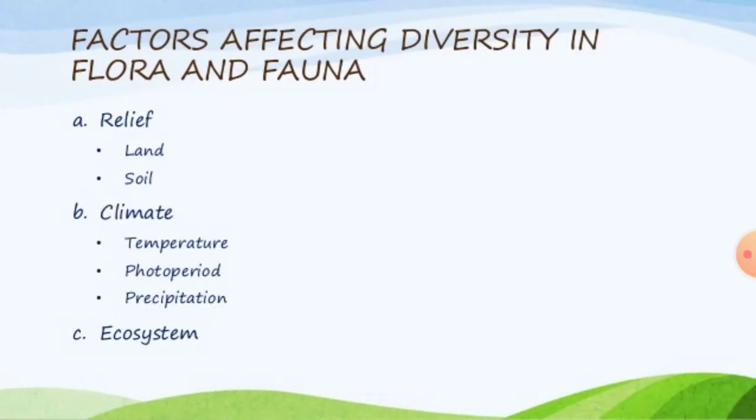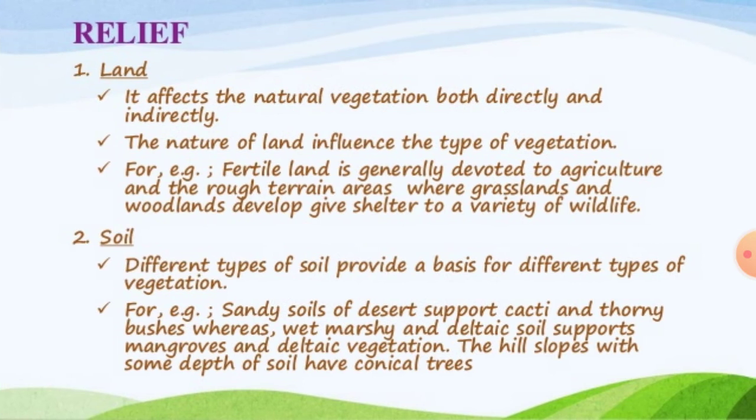Factors affecting diversity in flora and fauna are relief, climate, and ecosystem. Relief has two types, the land and the soil. Climate has three types, the temperature, photoperiod, and precipitation. And next is the ecosystem. First we take relief. In this we have to know about the land and soil.